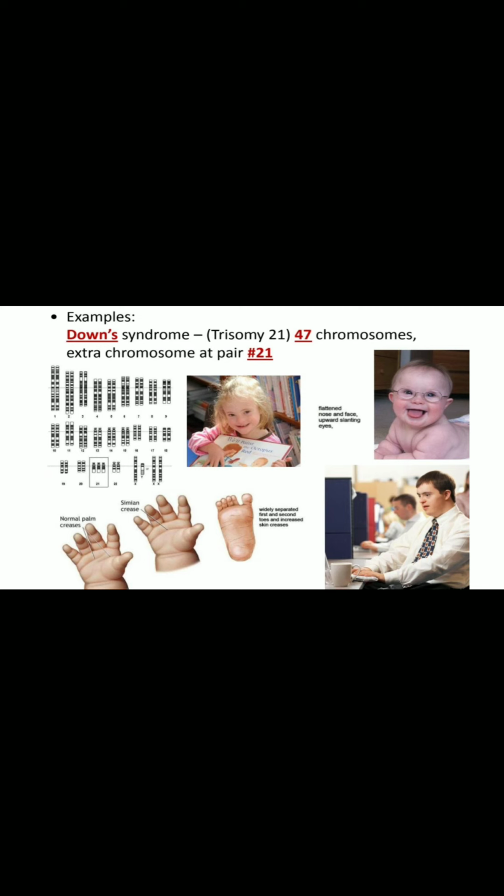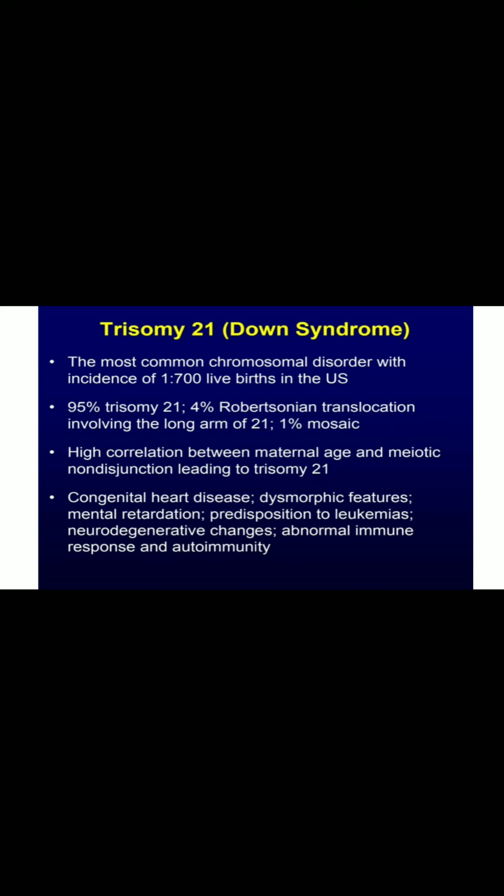Examples, the Down syndrome. The Down syndrome is the addition of a 21st chromosome. That means out of the 46, there is an additional chromosome at the pair of 21, that is named a trisomy of 21, the extra chromosome at the 21st pair.